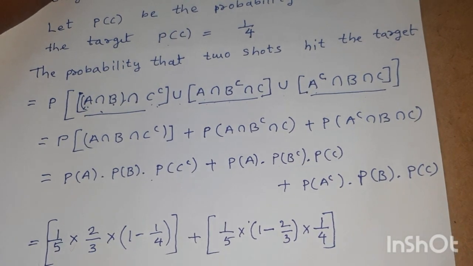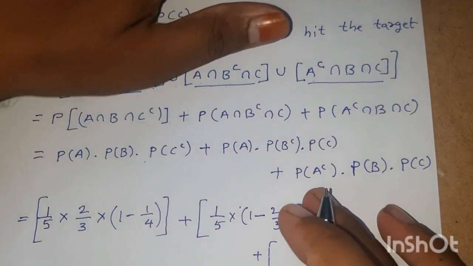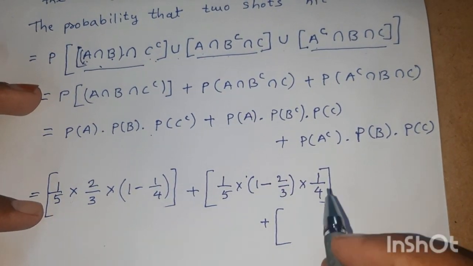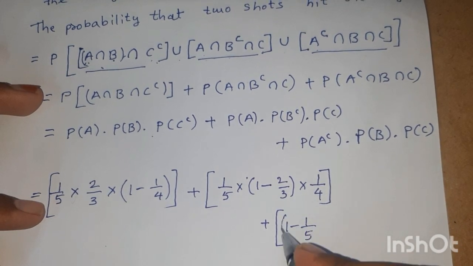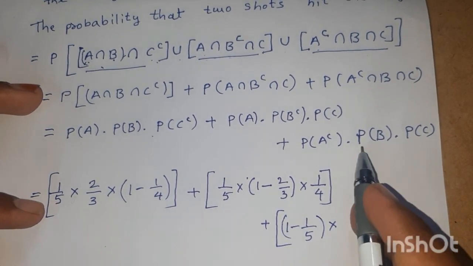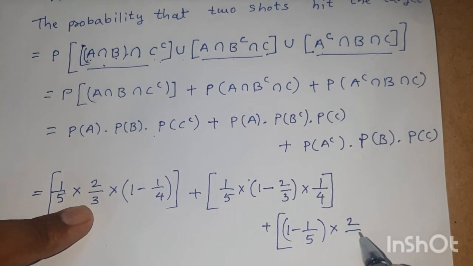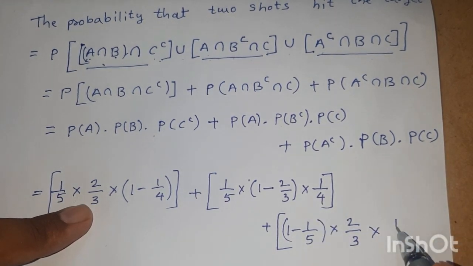Plus P of A complement, 1 minus 1 by 5, into P of B, 2 by 3, into P of C, 1 by 4.